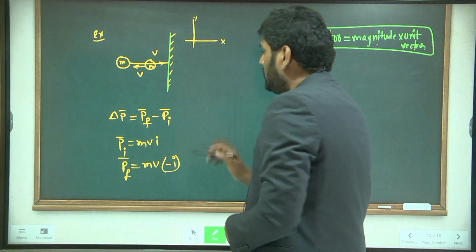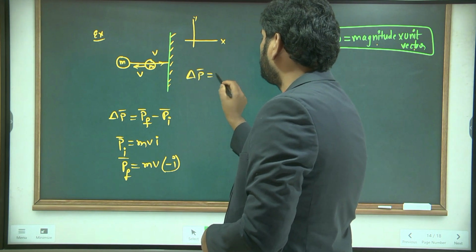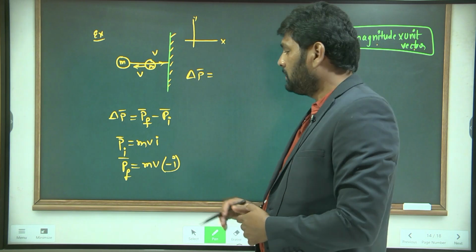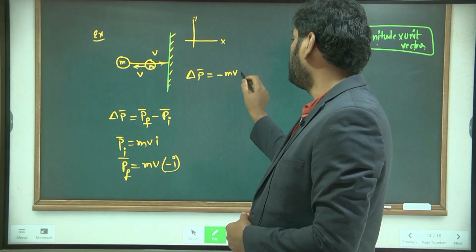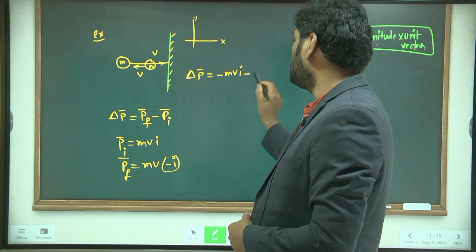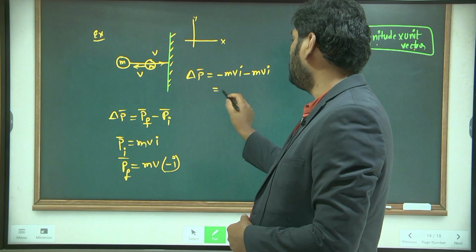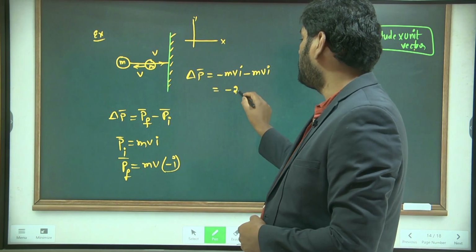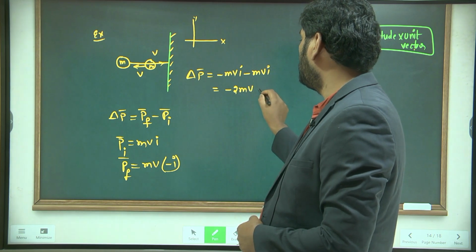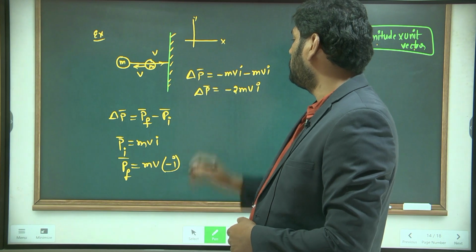Now I want the change in momentum. What is P final? m v i minus m v i. Totally how many m v i do we have here? Minus 2 times m v i. So this is your change in momentum vector.